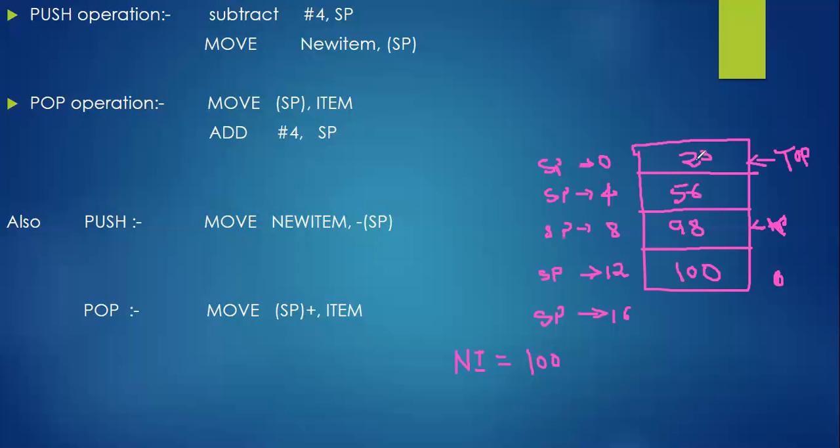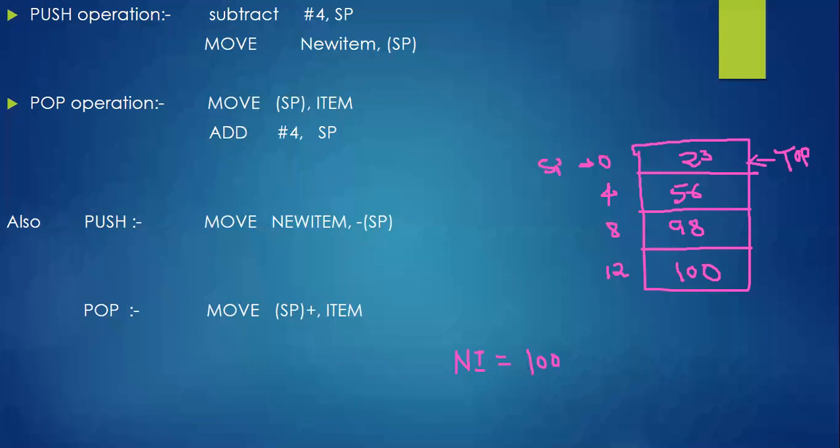Now, for the same stack, if we are trying to pop, we'll see the pop operation. Your stack pointer is pointing to where exactly? It is pointing to 0 exactly, right? This is the current status of our stack.